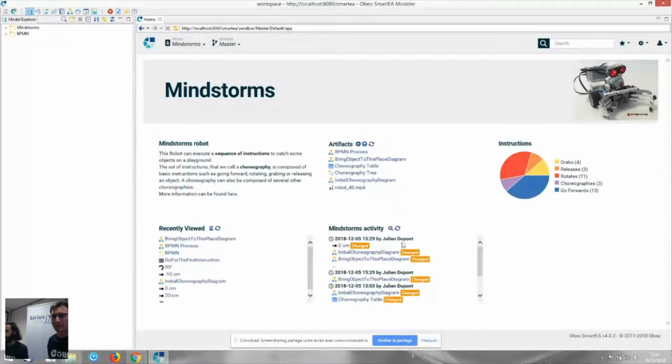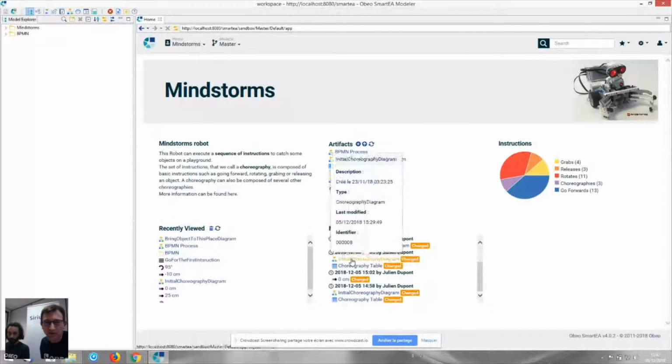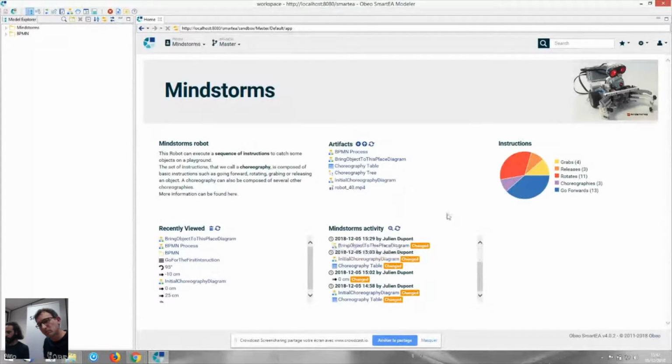You can see if this representation or element was changed or added, and which person did the action. Actually, the recently viewed chart can be seen as a breadcrumb trail, so that it helps navigate the repository. Once you have been in some places, you can always go back here and see where you've been before.